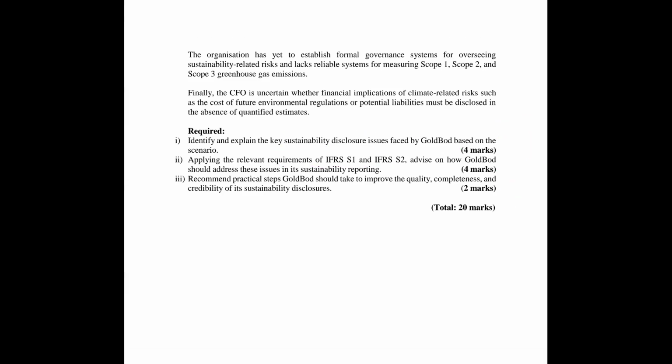Now the 3B, let us explain the sustainability disclosure faced by Gold Board. Apply the relevant requirement of this. Then recommend practical steps Gold Board should take. That's also 2 marks. So all this is 10 marks, plus the standards 10, 20. Very good. So they all follow the format.